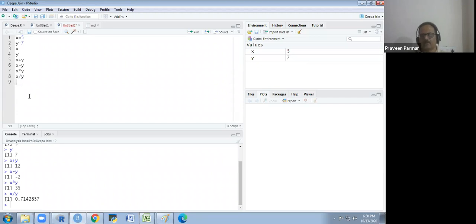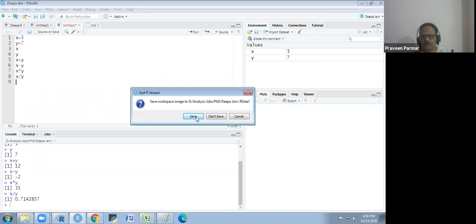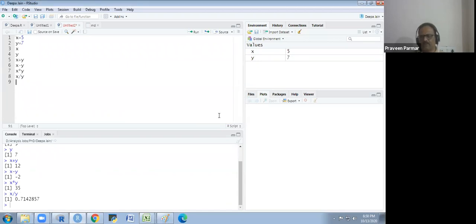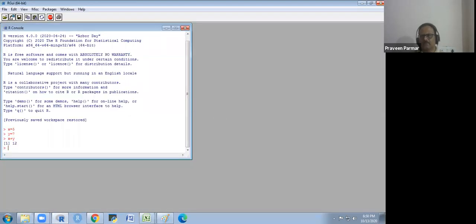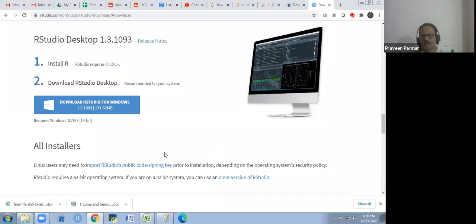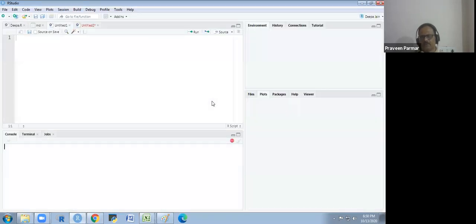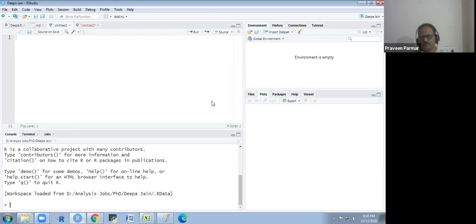So if I accidentally close R due to an electricity failure and I don't save it, when the electricity fails or R accidentally shuts down, and I restart RStudio, you see, I have not saved the script.